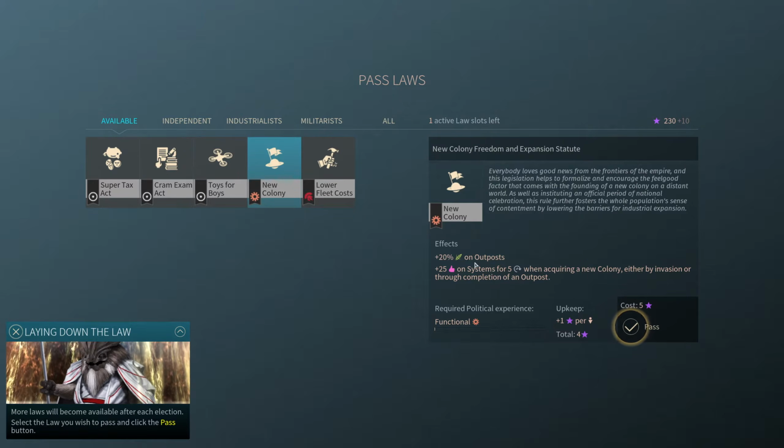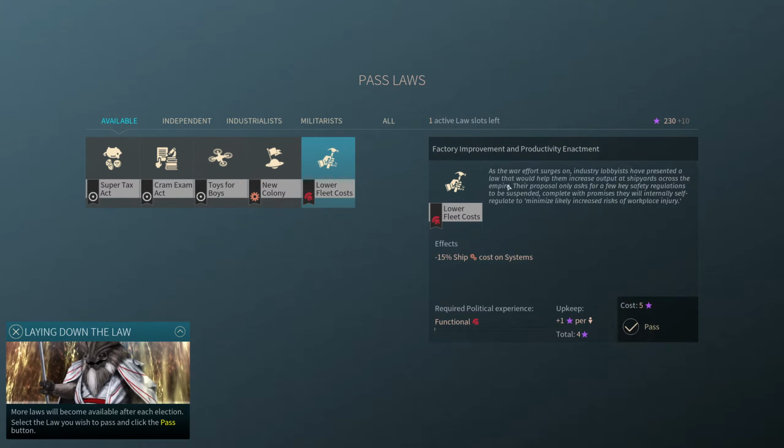We would get +20% on outposts and +25 approval on systems for 5 turns when acquiring a new colony, either by invasion or through completion of an outpost. This might be the way to go for us because we're in an expansion phase right now.